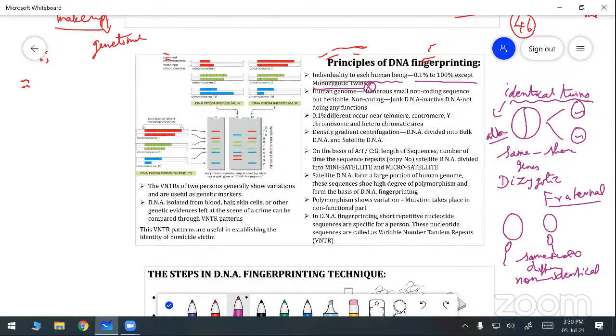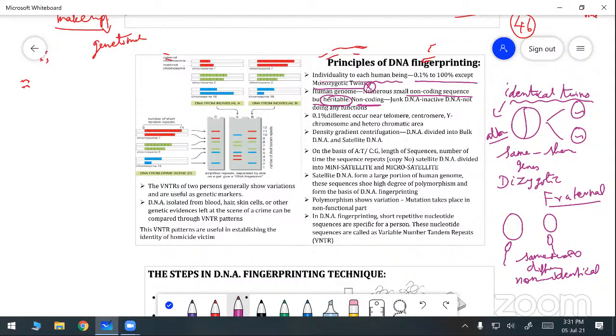The human genome has numerous small non-coding sequences. Those are heritable, meaning they are transferred from one generation to the next. Some genes are not carrying the code.